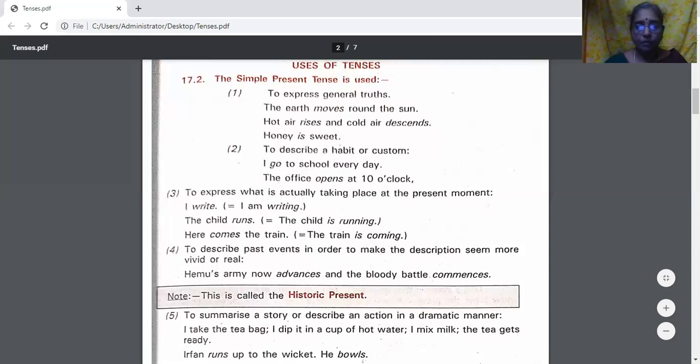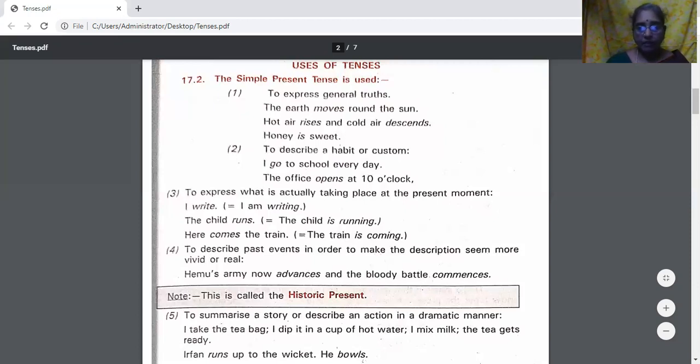Then, to express what is actually taking place at the present moment. Like, I write. What are you doing now? I write. This, I'm writing now. The child runs. Here comes the train. What is actually happening now, presently, at present moment? I am teaching. I teach. So this also is expressed. For this action also we use simple present tense.